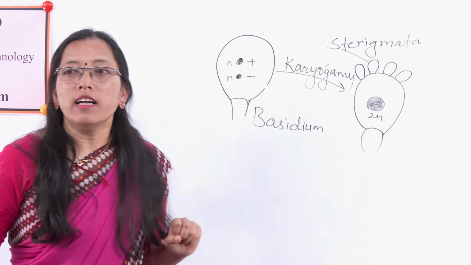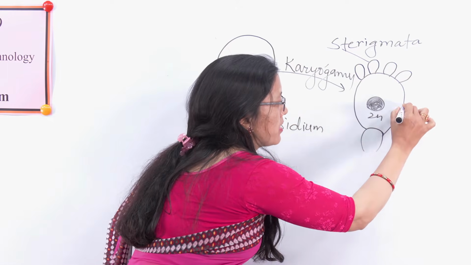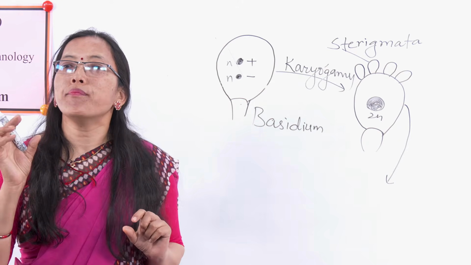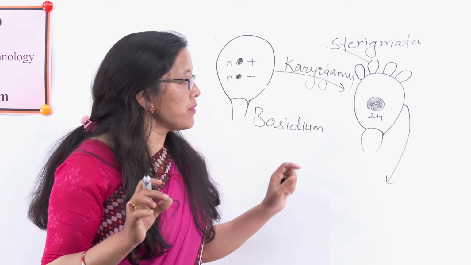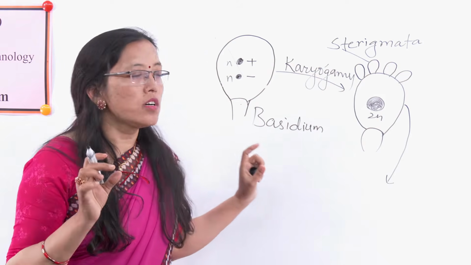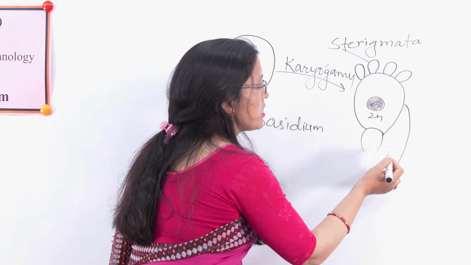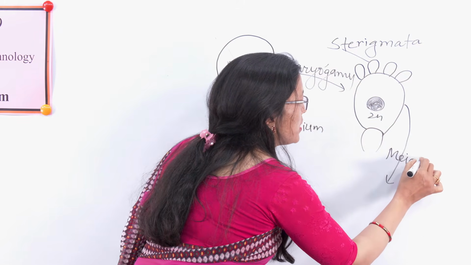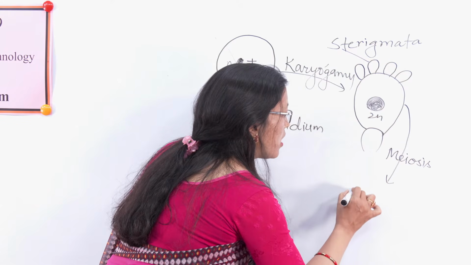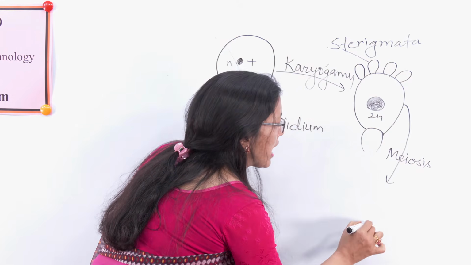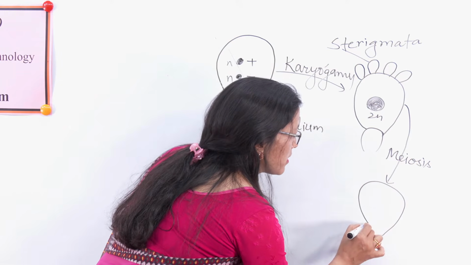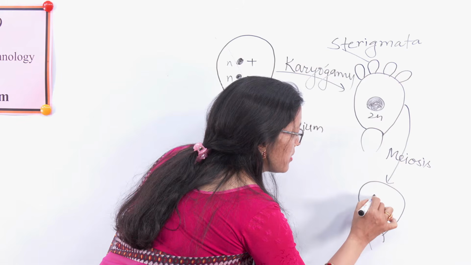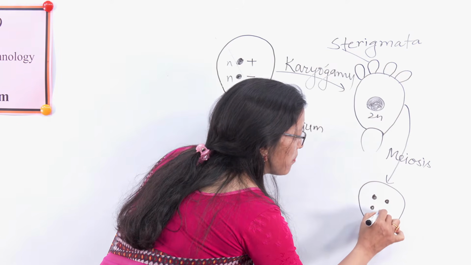Now this diploid nucleus undergoes meiosis division, and when it undergoes meiosis division, it will form 4 haploid nuclei.